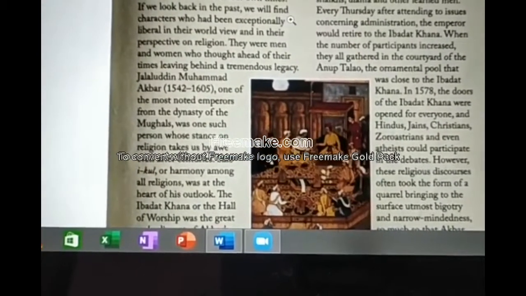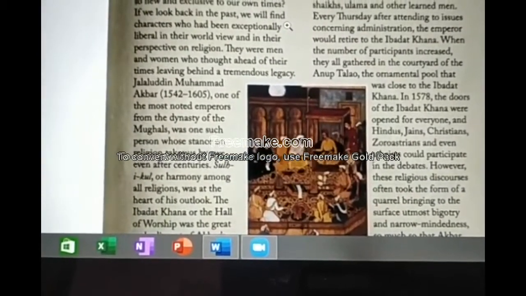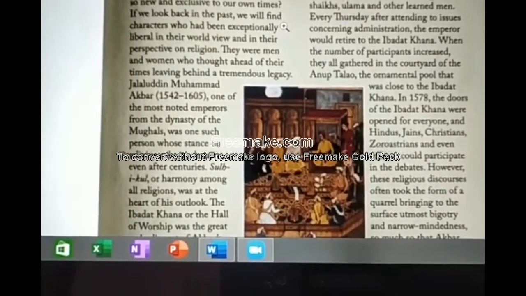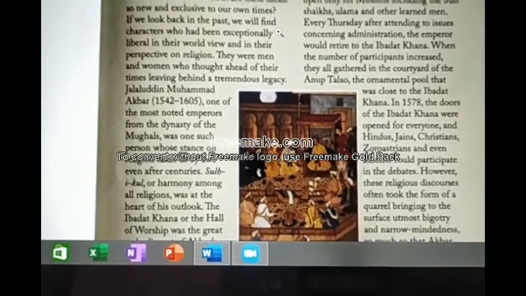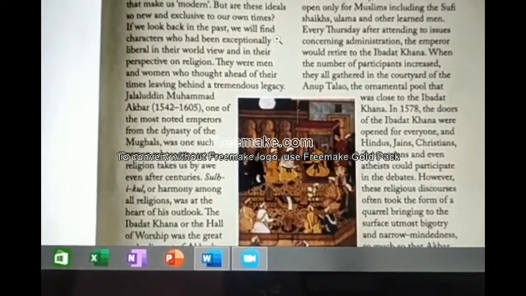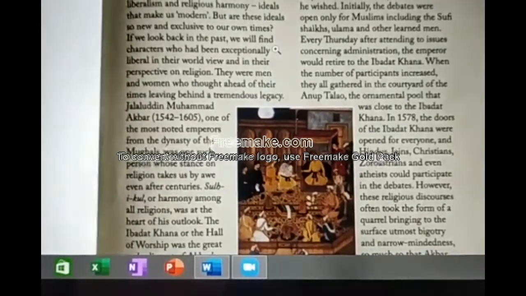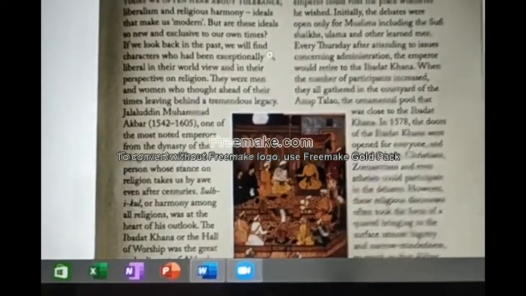It is also called Hall of Worship. Worship in the sense not only worship, but also they used to make a debate and discussion about different types of religions. The Ibadat Khana is also known as the Hall of Worship.